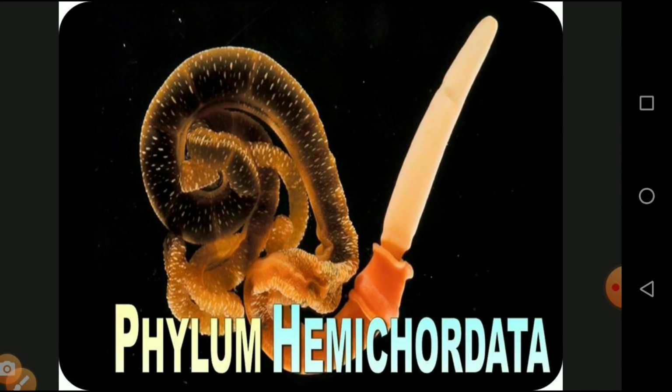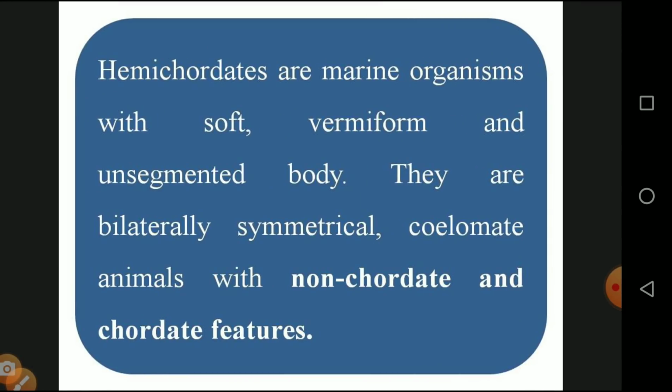Then the next one we are going to see is the phylum Hemichordata. It is partially chordata and mostly invertebrata. The hemichordates are marine organisms with soft, vermiform, and unsegmented bodies, like a flatworm. They are bilaterally symmetrical. They are divided into two identical halves. Then coelomate animals, with non-chordate and chordate features.